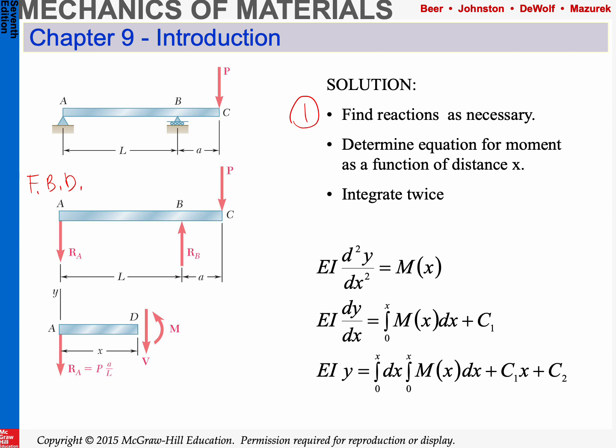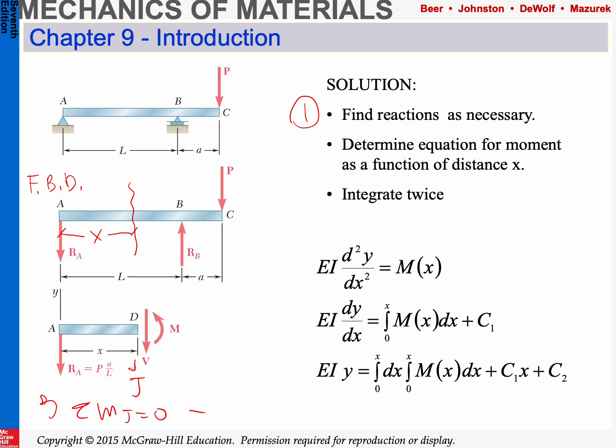In this particular case, we don't need to find all the reactions because we're going to consider some part x to find our equation of moment in terms of x that doesn't include the reaction at B. So in this particular case, you could sum the moments about B to find the reaction at A. And then the next step is, again, your book uses point J. We have the sum of the moments about point J is equal to 0.